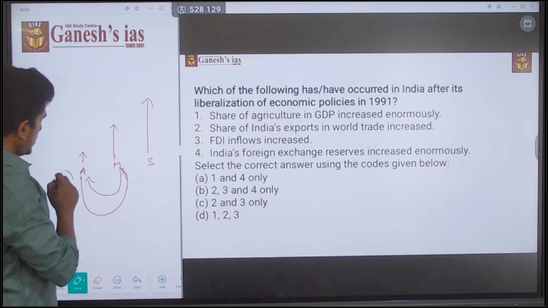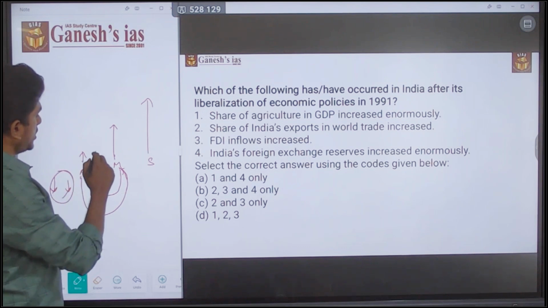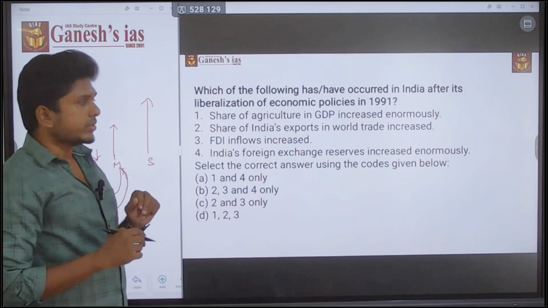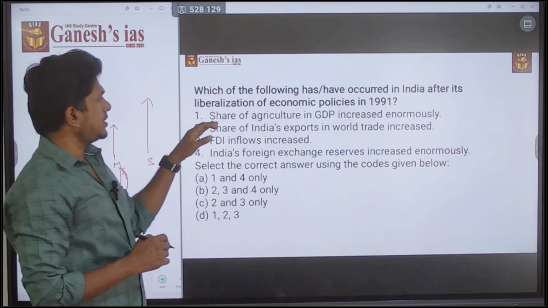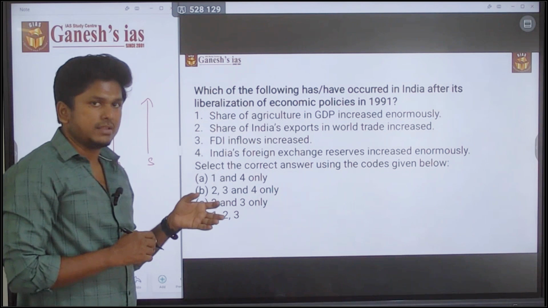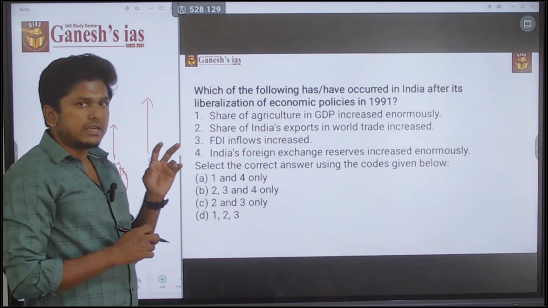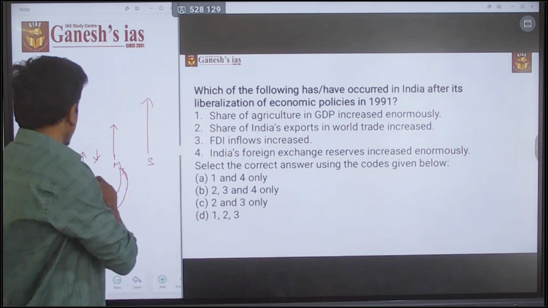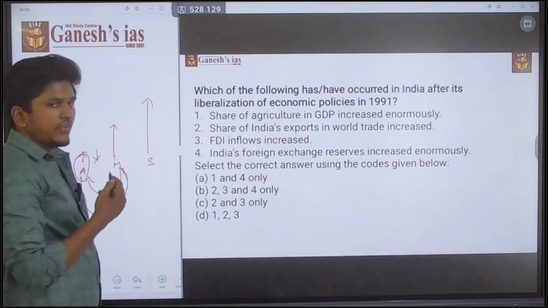These things contributed to the reduction in agriculture activities. The statement says that share of agriculture in GDP increased enormously. So that is the trap. It is not like that. Due to this, the agri sector is somewhat affected.